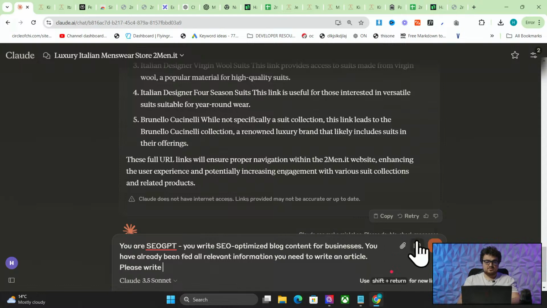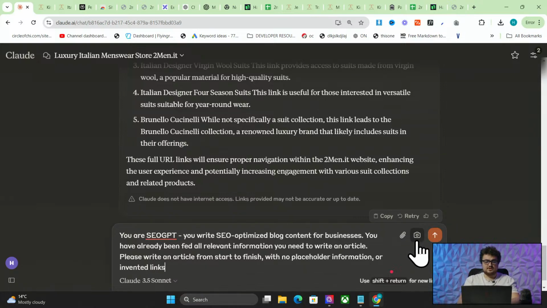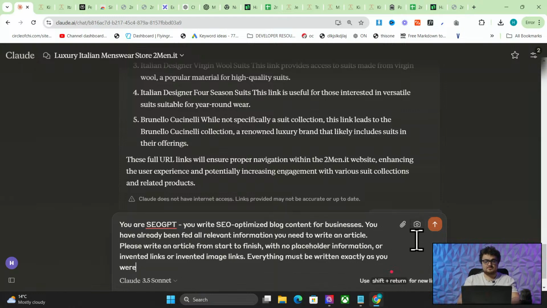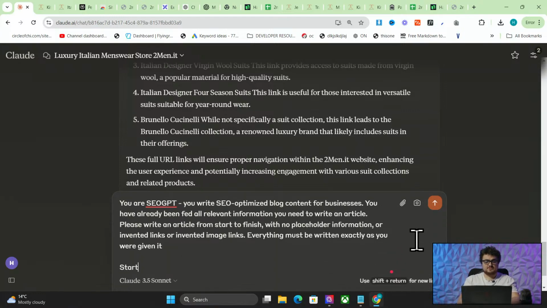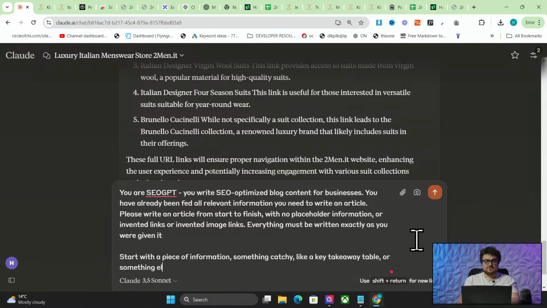Please write an article from start to finish with no placeholder information or invented links or invented image links. Everything must be written exactly as you were given it. Start with a piece of information, something catchy, like a key takeaway table, or something else to grab the attention of the reader.